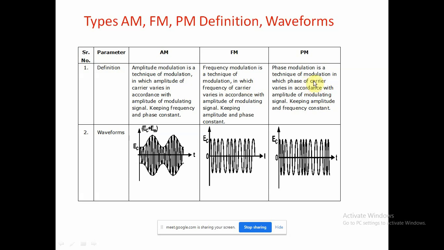Here is the phase of the carrier and here the frequency of the carrier. The words themselves say FM and PM. Here the frequency varies, and there the phase of the carrier varies in accordance with the modulating signal. In PM, amplitude and frequency will be constant, and in FM, amplitude and phase will be constant. That is the major difference between FM and PM.